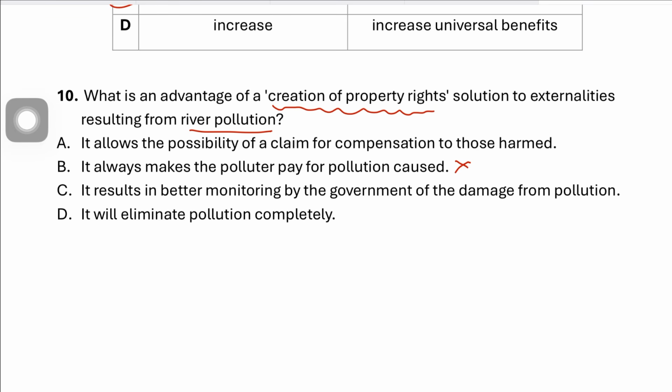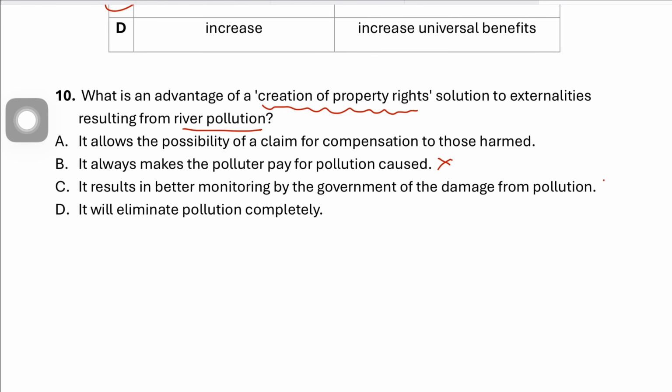Legal enforcement of this could be difficult, right? And even the negotiation of this could be difficult. So that's what makes B incorrect. Option C is wrong because it says property rights result in better monitoring. Property rights are more about legal ownership and compensation. They don't necessarily mean better government monitoring.